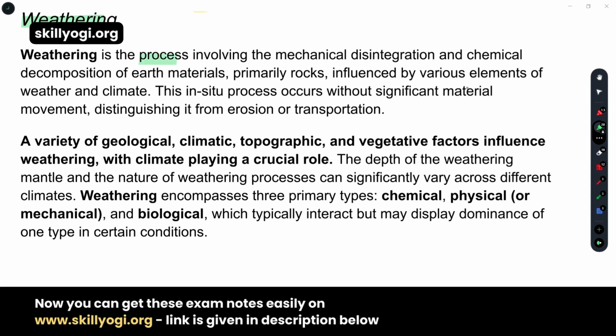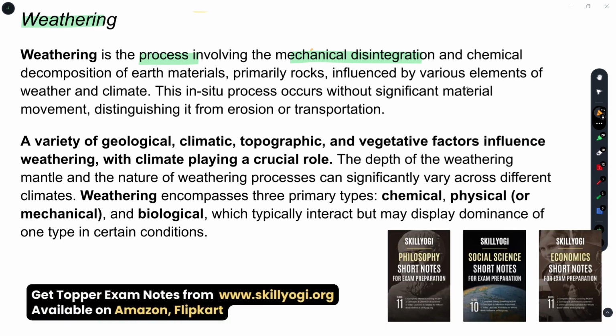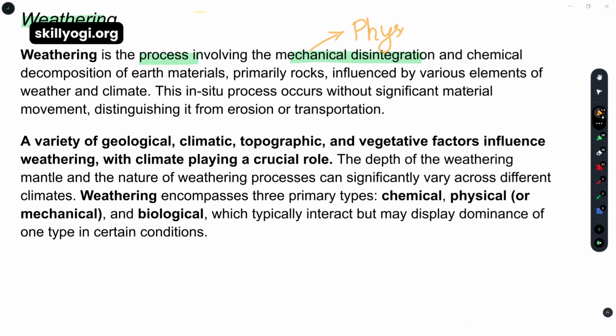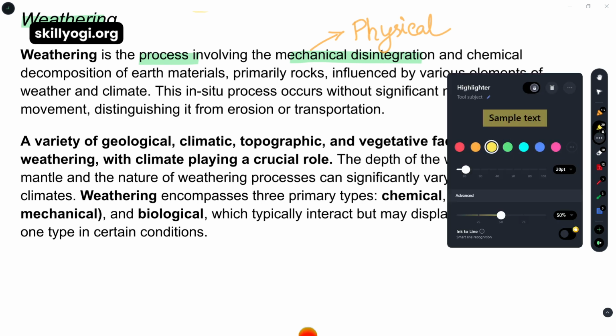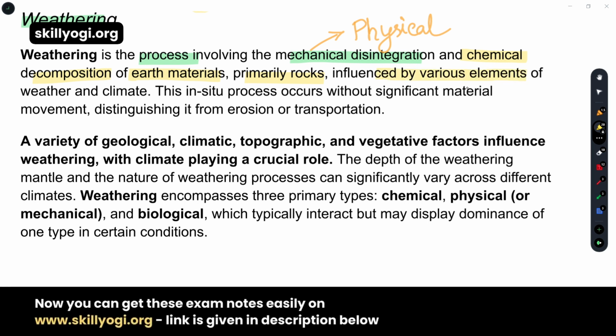Weathering is a process which involves a mechanical disintegration. Mechanical, that means it's also termed as the physical. Nobody will be worried about the meaning of the mechanical. That means it's also the physical process or the natural process, physical or the mechanical disintegration, and the chemical factors or the reaction, chemical decomposition of the earth's material, which primarily rocks, which is influenced by the various elements of weather and climate. That is called weathering.